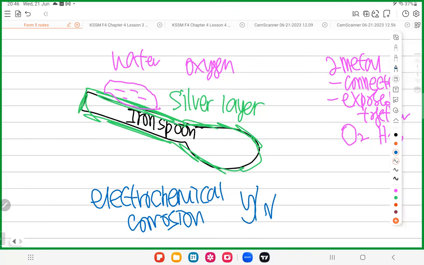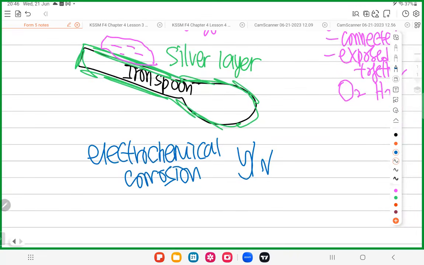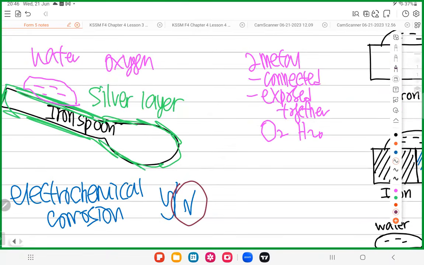Okay, so I can see somebody say yes, somebody say no. The answer is no. It is not electrochemical corrosion. Why is it no? Listen carefully, especially for those of you who say yes. You have to be careful. To be electrochemical corrosion, you must have two metals connected.